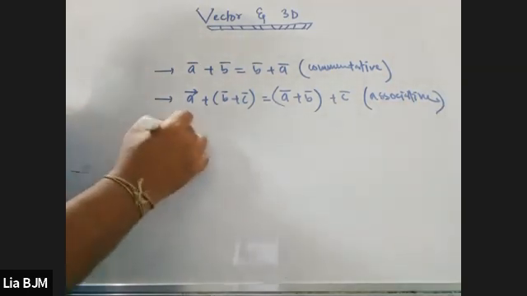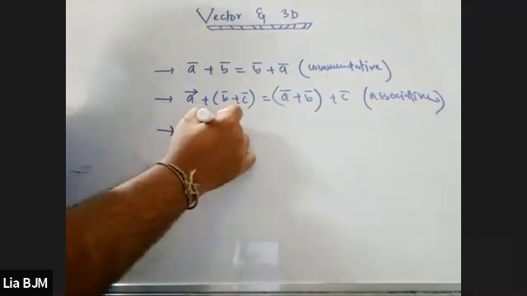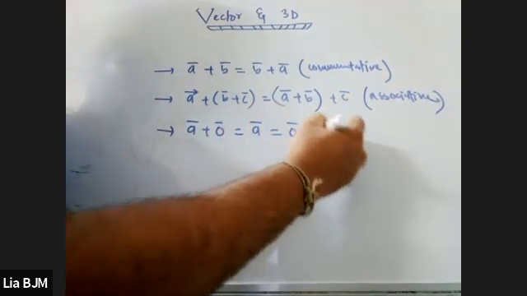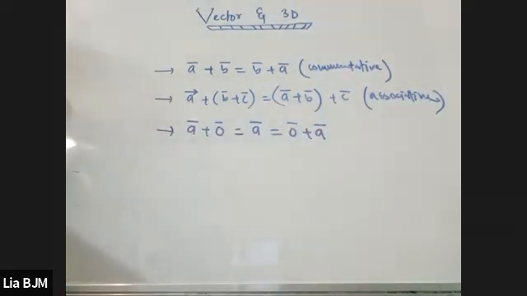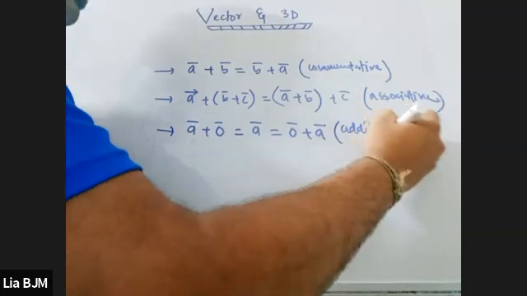So the additive identity is that a vector plus zero vector is equal to a vector, and this is equal to zero vector plus a vector. That is also having the same meaning. That's why this is called the additive identity.